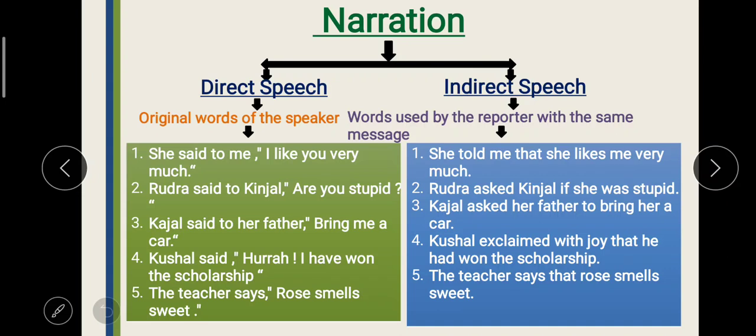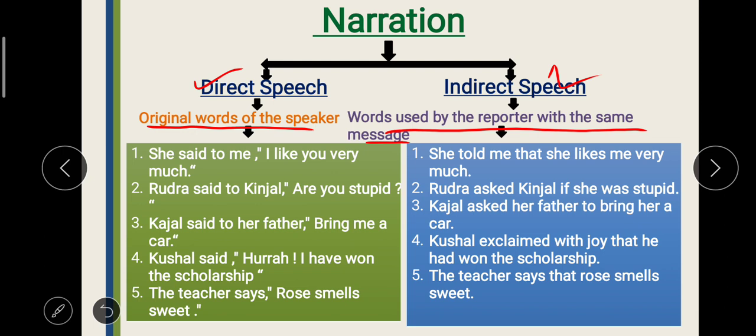Today we'll study a grammar topic, that is narration. Narration is a way of telling things, and this can be divided into two ways: direct speech, or we can say direct narration, and indirect speech, or indirect narration. What is direct speech? The original words of the first speaker are called direct speech, and the words used by the reporter with the same message are known as indirect speech.